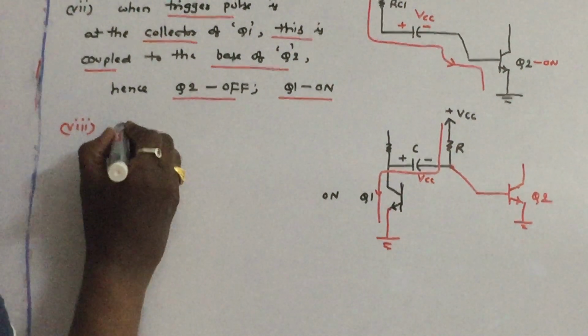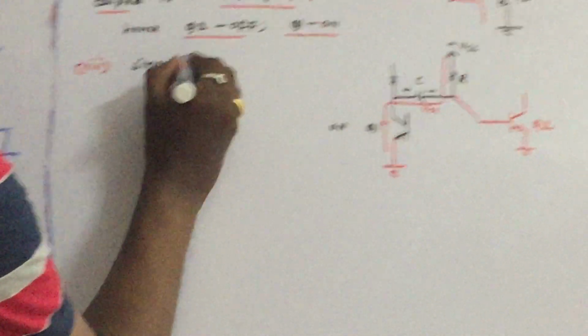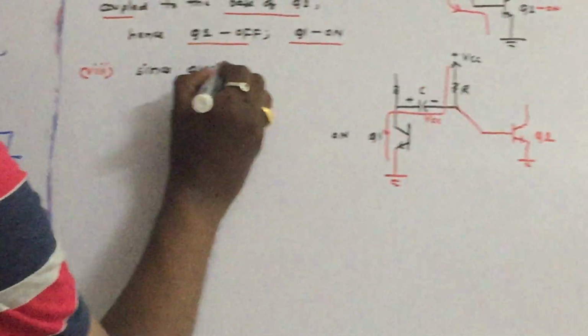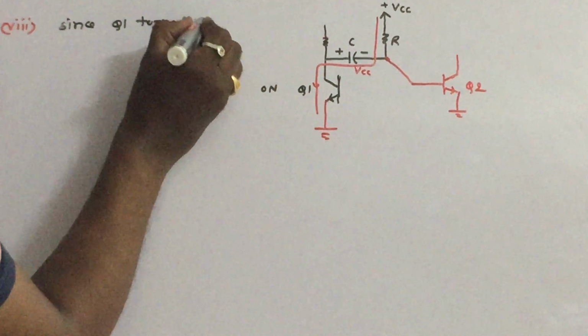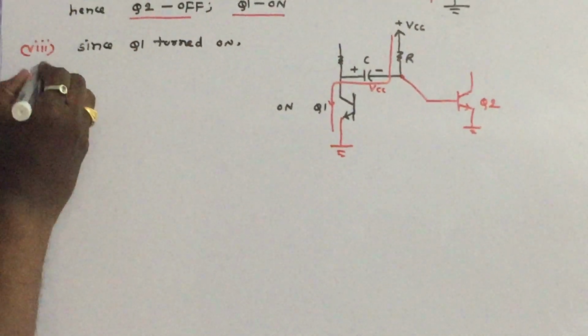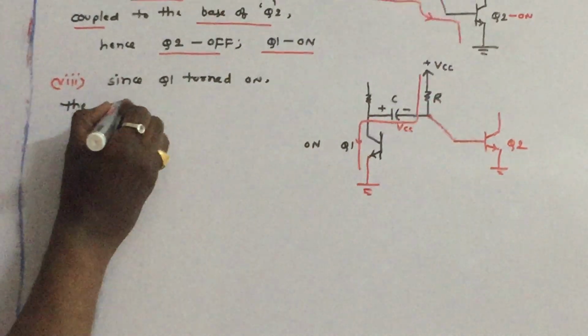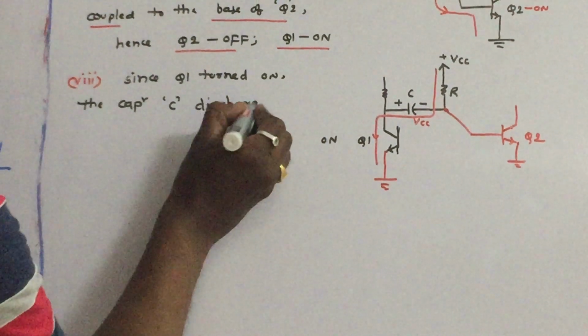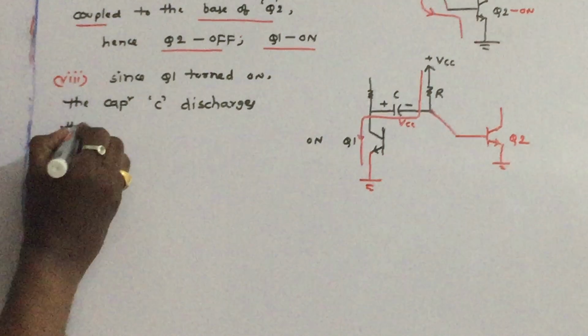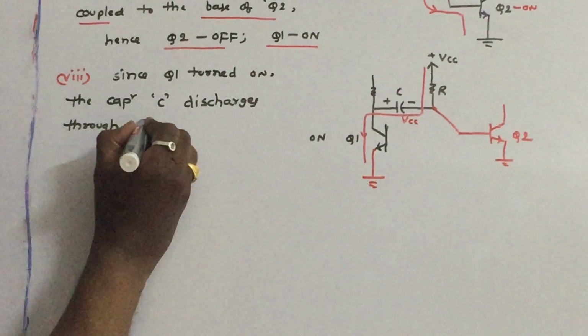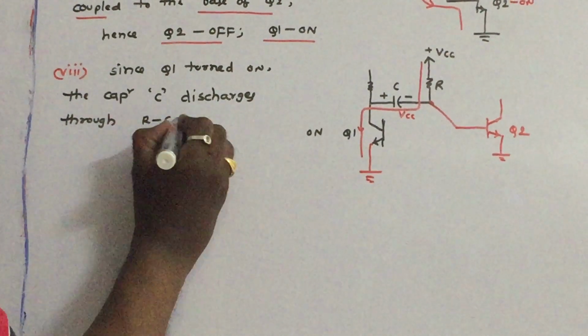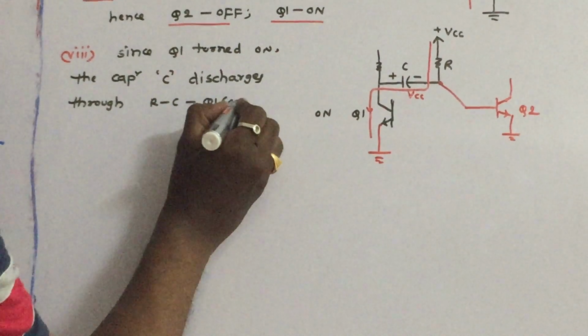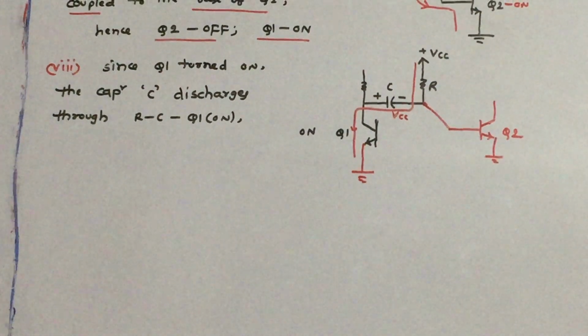Since Q1 turned on, what happens? The capacitor C discharges through, what is the path? R, C and through on transistor Q1.